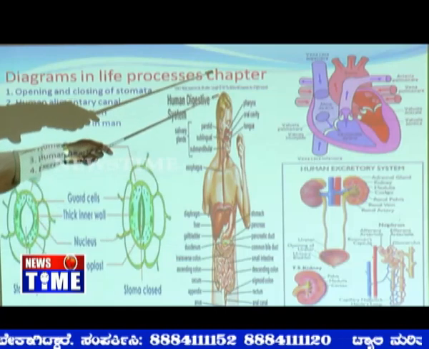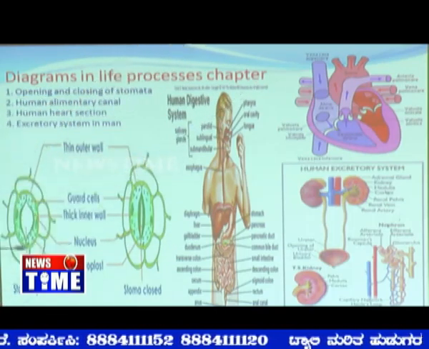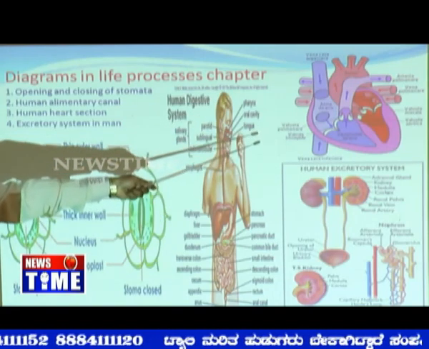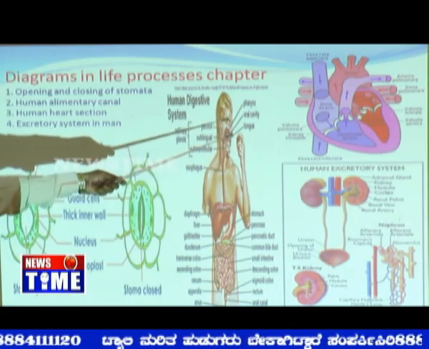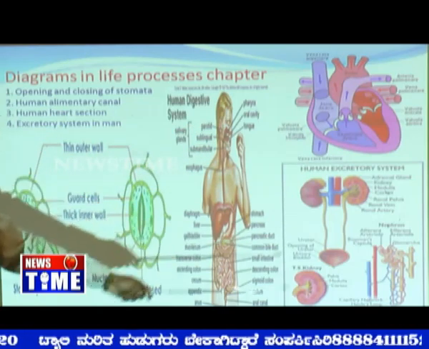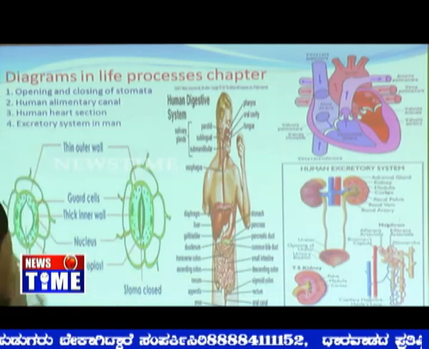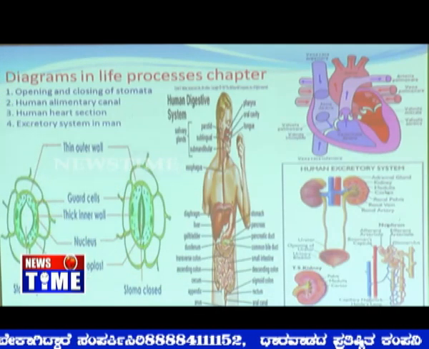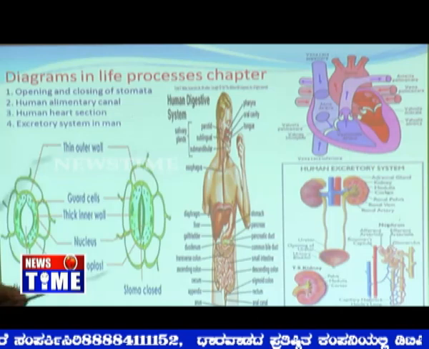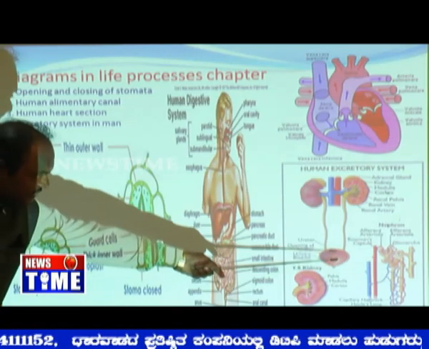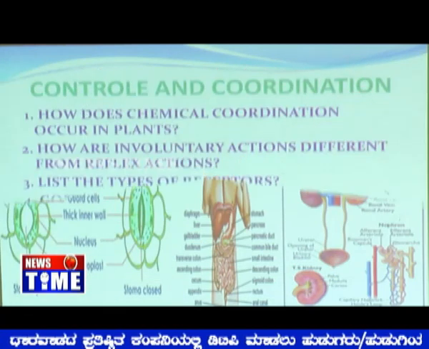Then the heart: the left part of the heart contains oxygenated blood, whereas the right part of the heart contains deoxygenated blood, right? It is called a pumping organ in the body. And this is another very important thing: kidneys are the units which purify the blood and send out whatever things are not necessary to the body, wherein urine is formed. That is the structure of the nephron.